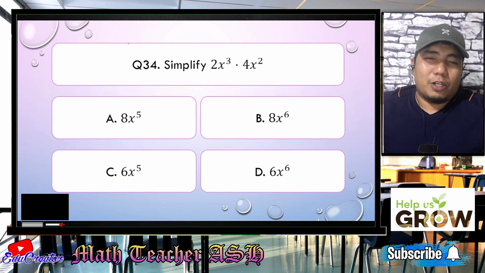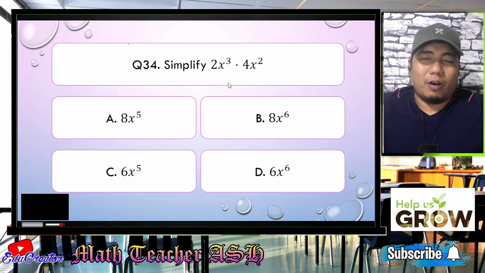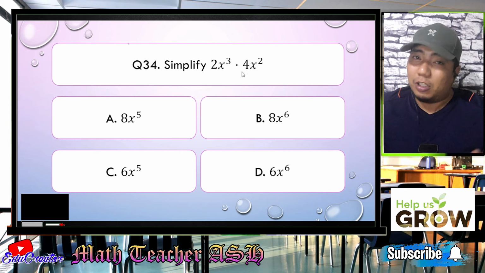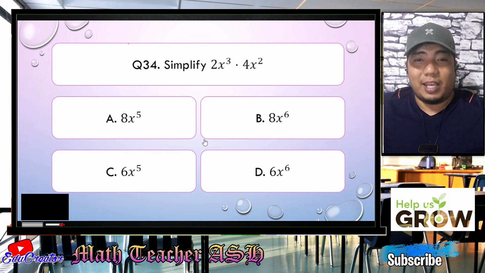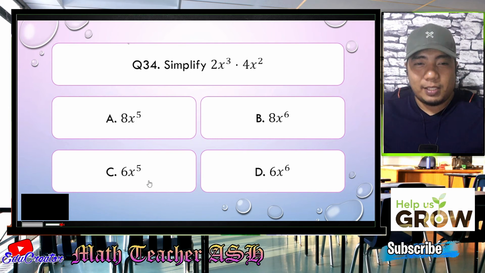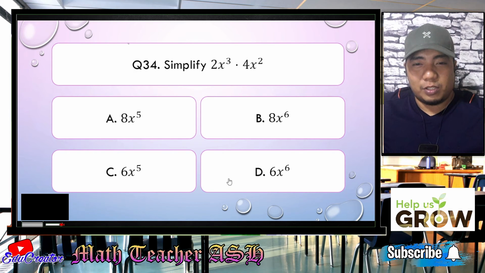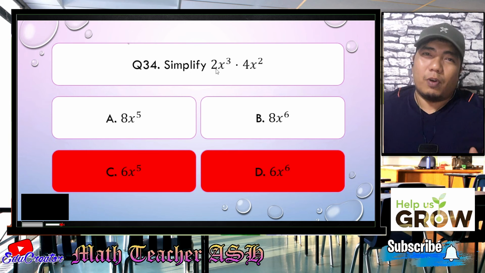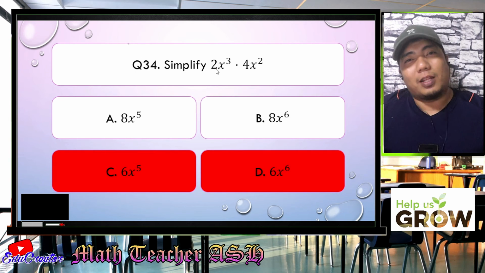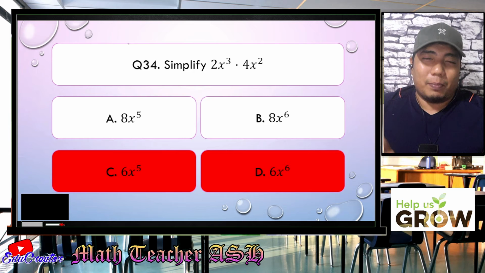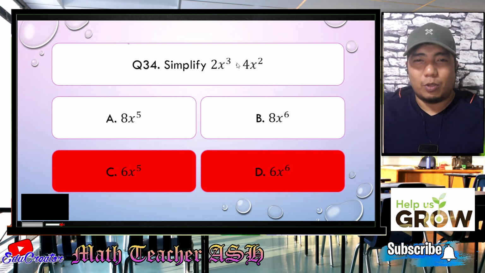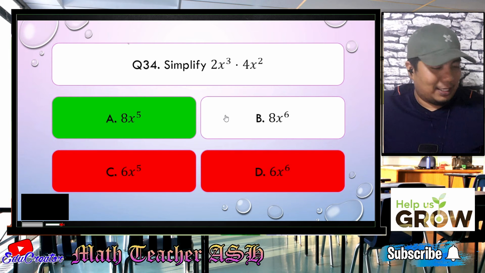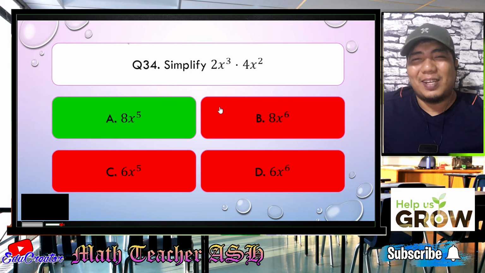Alright, my dear math learners, this is an example of the product rule. So basically, when numbers are multiplied, you just multiply them. So 2 times 4, that is 8. So we have here 8 and 8. So basically, the 6 and 6 here, so C and D is already wrong. Alright, now, which is correct here? Now, if you are multiplying exponents, applying the product rule, what you will do is you just copy the base and then add the exponents. So we have 3 plus 2, that is 5. So therefore, the correct answer is letter A. Easy, right? Very easy, my dear math learners.